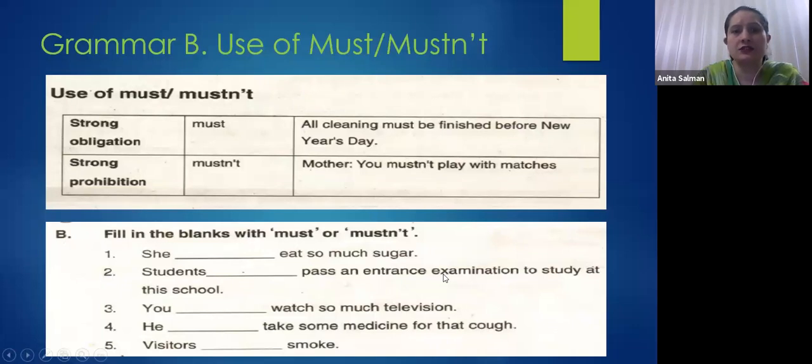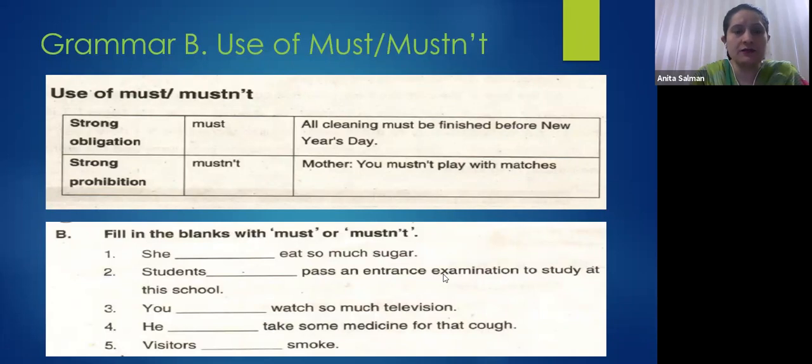Now mustn't, where we have to use mustn't, this is strong prohibition, right? Strongly you have to stop someone, like you should not go out after 9 o'clock, right? It's a very polite request. You should not go, that you ought not to go, right? But if you say you mustn't go out of your home after 9 o'clock, that means 100% you must stay at home, otherwise you have to see the consequences, right?